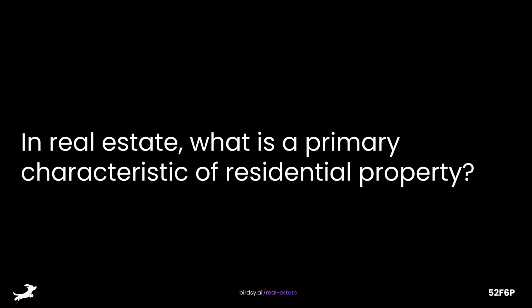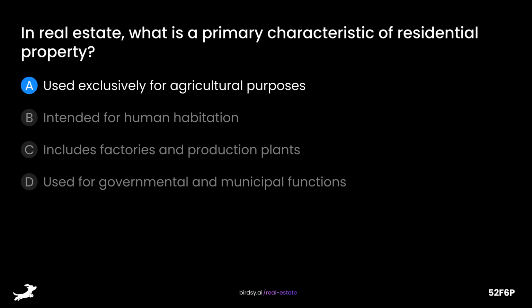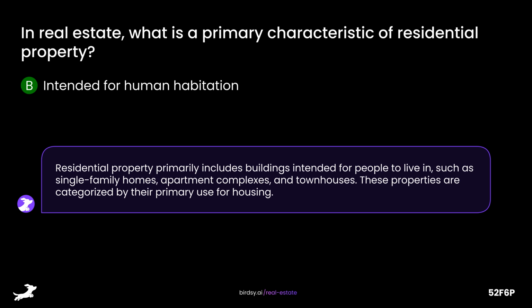In real estate, what is a primary characteristic of residential property? Is it A, used exclusively for agricultural purposes? B, intended for human habitation? C, includes factories and production plants? Or D, used for governmental and municipal functions? The answer is B, intended for human habitation. Residential property primarily includes buildings intended for people to live in, such as single-family homes, apartment complexes, and townhouses. These properties are categorized by their primary use for housing.